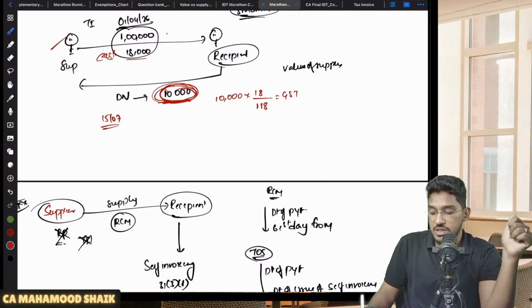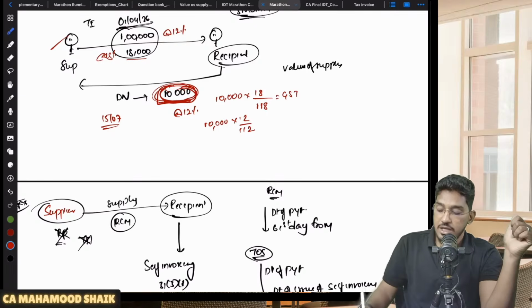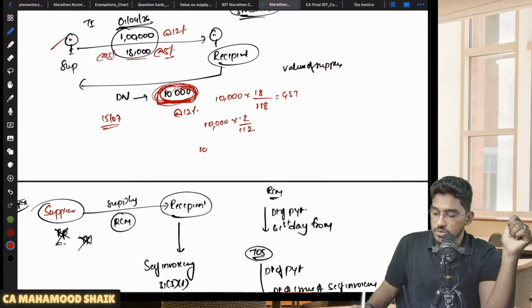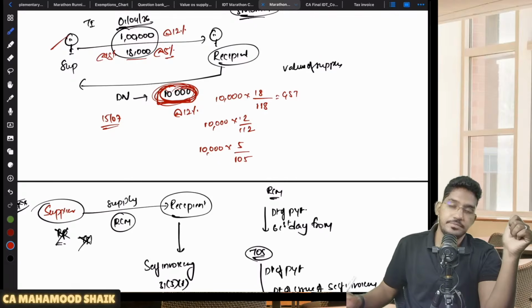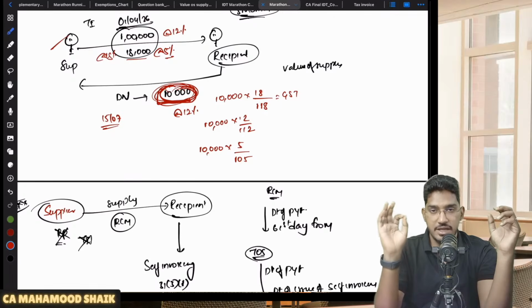Let us say your original supply attracts GST at the rate of 12%. Then even this interest will attract GST at the rate of 12%. In that case, the GST component will be 10,000 into 12 divided by 112. Let us say your original supply attracts GST at the rate of 5% only. Even this interest will attract GST at the rate of 5% only: 10,000 into 5 divided by 105. Understood? Clear and comfortable? So that is the rate of GST.